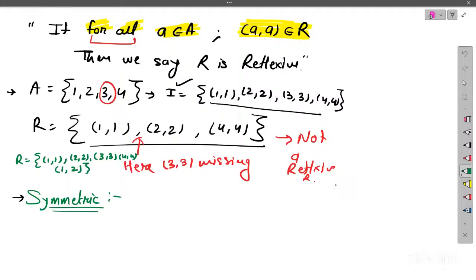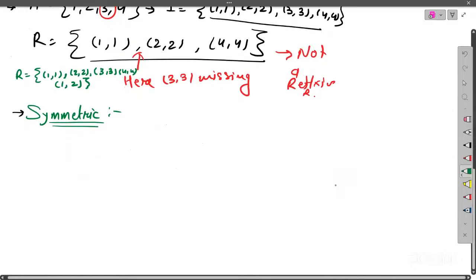Now this is reflexive because this condition is true, that for all a belongs to A, (a, a) is there. Some extra pairs are there, but still (a, a) is there, right? So that's why it will be reflexive, but it's not an identity relation. Is that okay? I hope it will be okay because this is the third time we are discussing this relation.